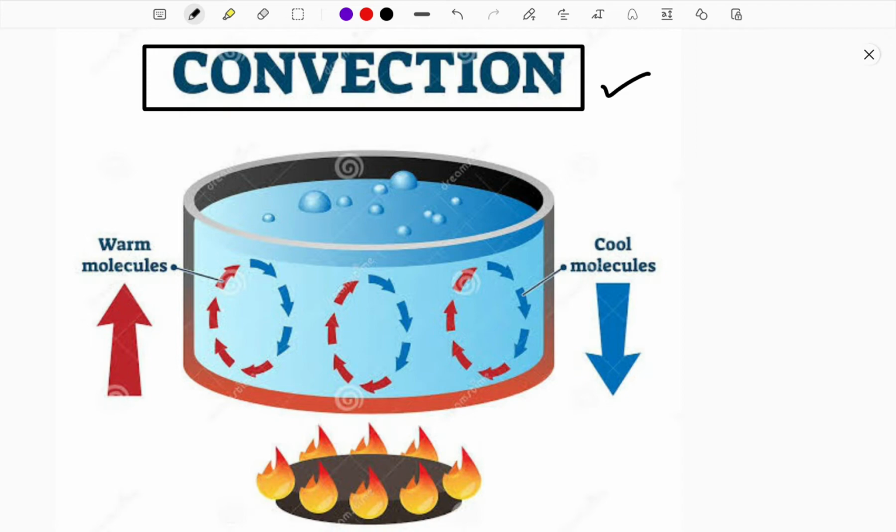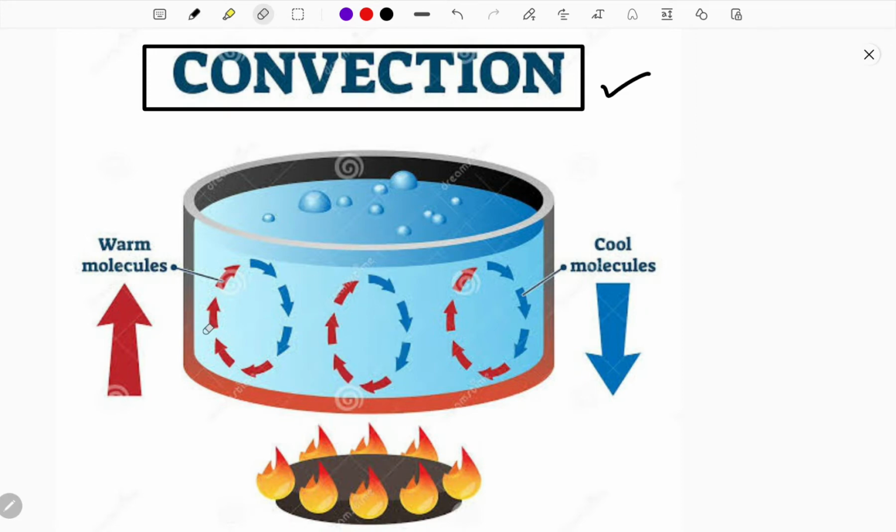Okay, what is convection? Convection means if you take a bowl with water and start boiling, due to heat, the water will be heated. Whenever the heated water rises up, you hear the sound of boiling. Then when it reaches the surface, after cooling it goes down. Again it heats, it goes up. Again it goes down, up, down, up, down. So a continuous cycle is happening.